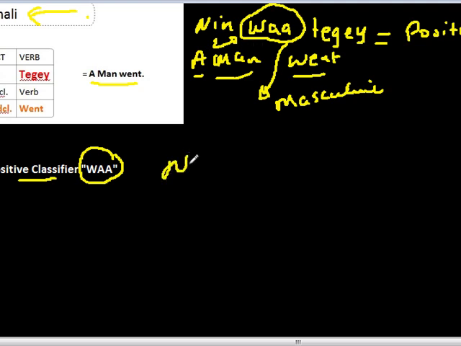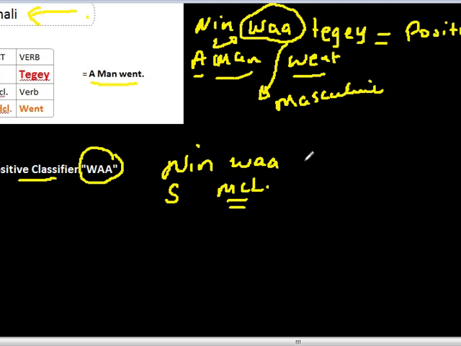For example, nin wa. Okay, this is subject, this is mood classifier. It comes after the subject. Now the rule of thumb for the mood classifier is that it comes as close to the verb as possible.